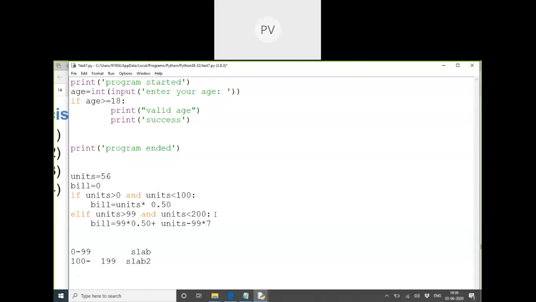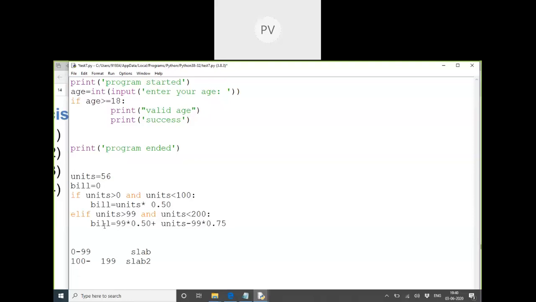I don't know the values right now. So if you have consumed 123 units, 99 is calculated with 50%, and the remaining 24 units will be calculated with 75%. That would be your total bill calculated.